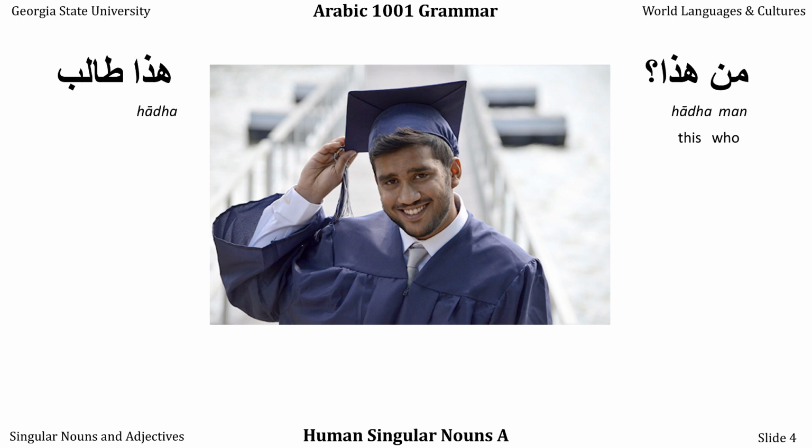Hadha is of course our word for masculine this. We know this guy is a man, so we say hadha, and talib is what he is, a student. We're saying hadha talib, this student. We're adding in an is a to make it this is a student. Again, Arabic does not have an is or an a.